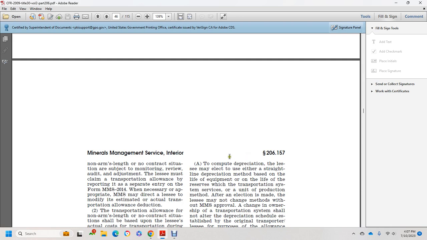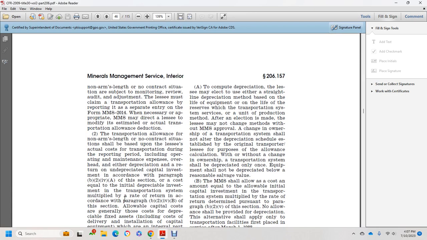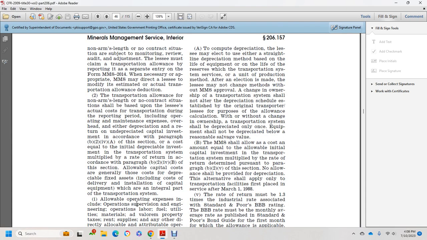When necessary, the Minerals Management Service may direct the lessee to modify the estimated or actual transportation allowance deduction. The allowance for non-arm's length or no contractual situations shall be based on the lessee's actual cost of the transportation during the reporting period, including operating and maintenance expense, overhead, and either depreciation and a return on undepreciated capital investment in accordance with paragraph B24A of this section, or a cost equal to the initial depreciable investment in the transportation system multiplied by the rate of return in accordance with paragraph B24B of this section. Allowable capital costs are generally the cost of the depreciable fixed asset.